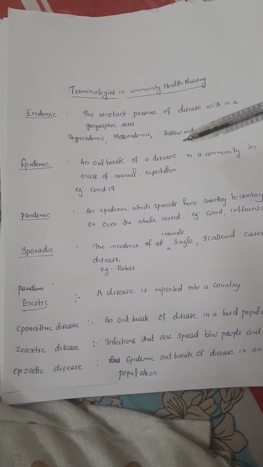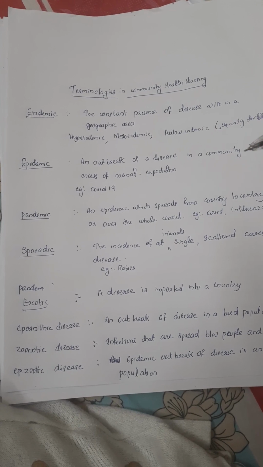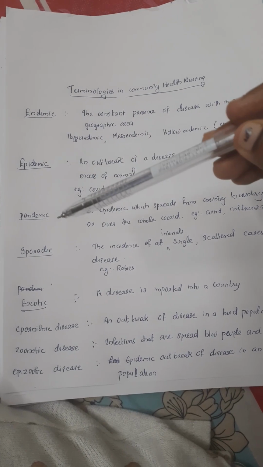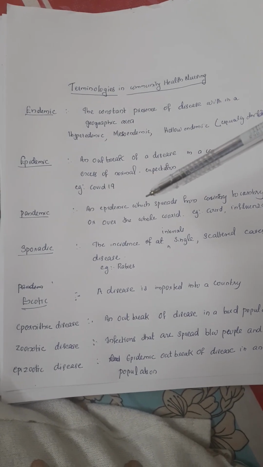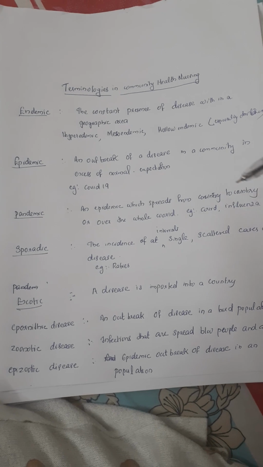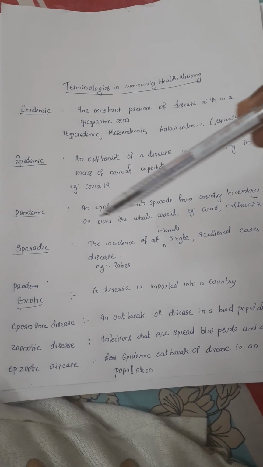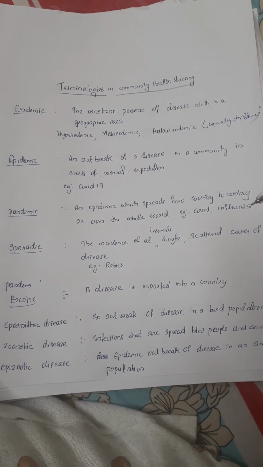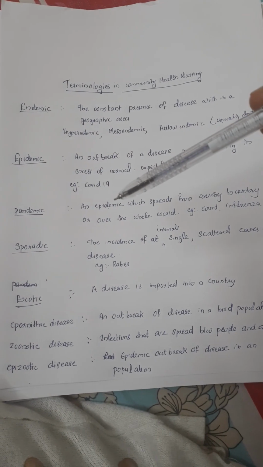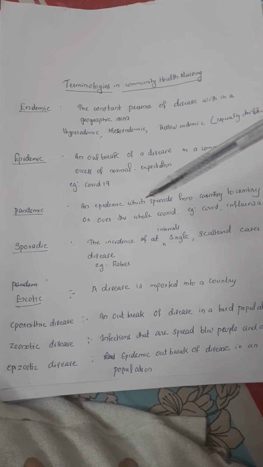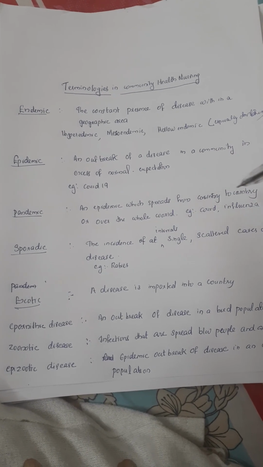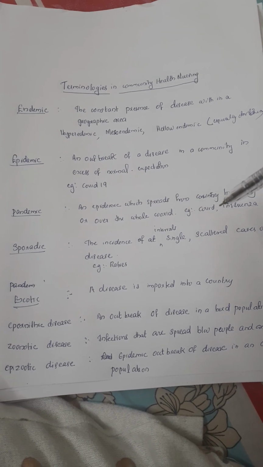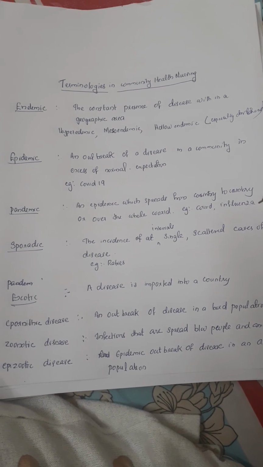Pandemic means an epidemic which has spread from country to country or over the whole world. Examples are COVID or influenza.